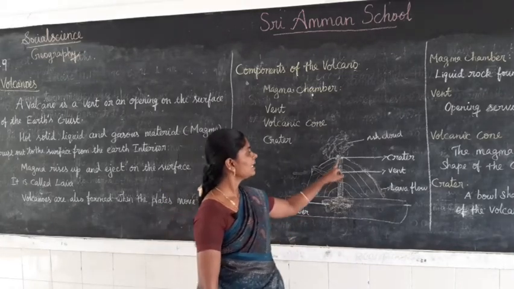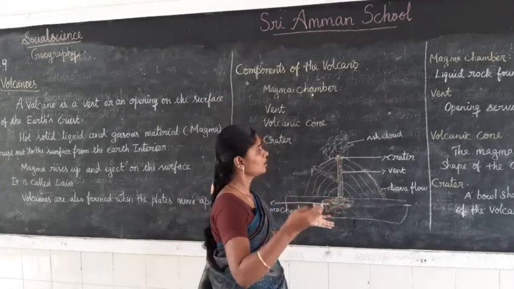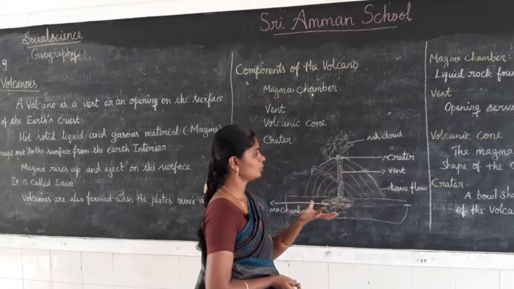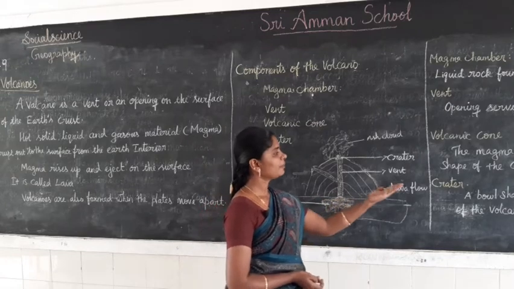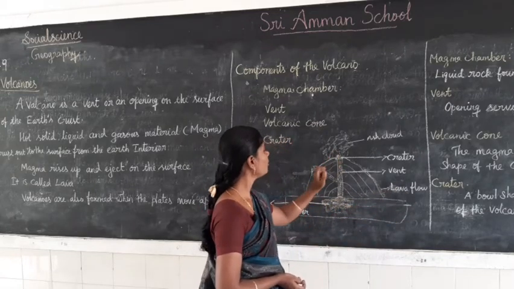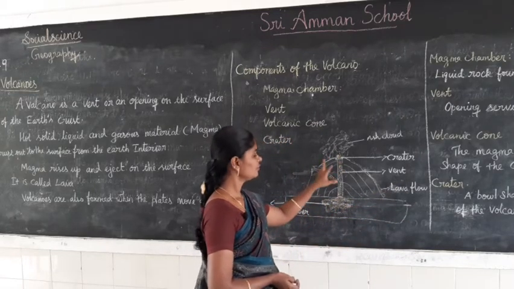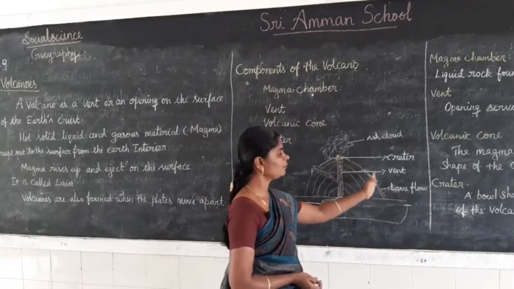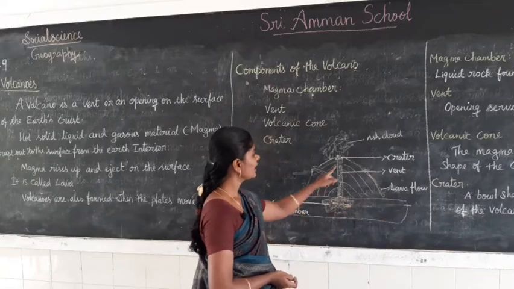The crater is at the top of the volcano, and it is like a bowl. It is a bowl-shaped depression found on the top of the volcano, through which the magma flows out. Next, the volcanic cone.